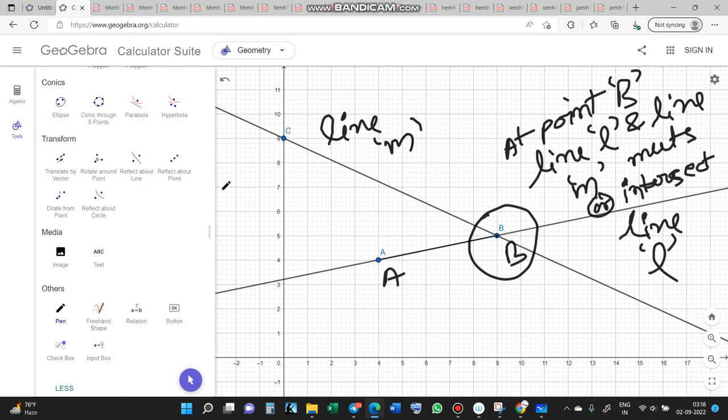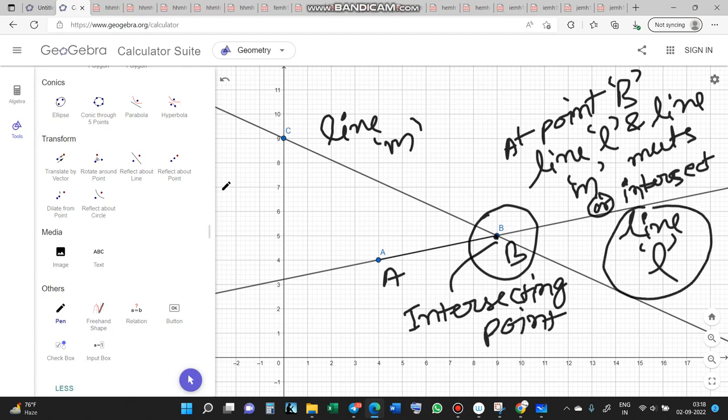Therefore, this point B is the intersecting point. And these line L and line M are intersecting lines between each other.